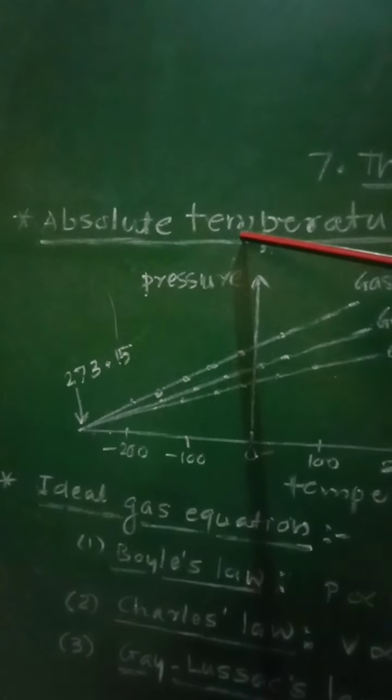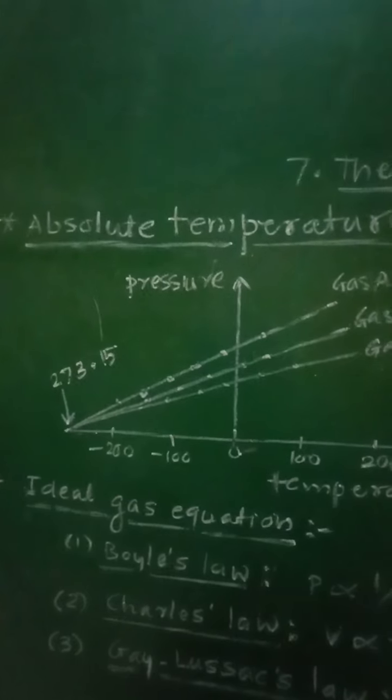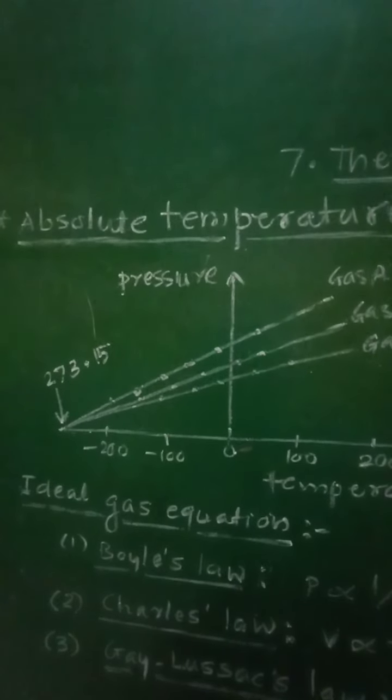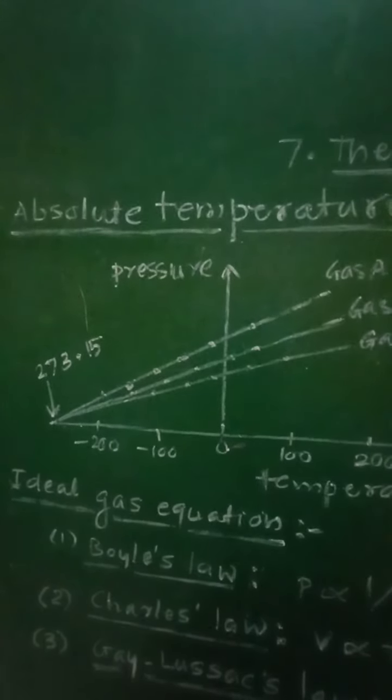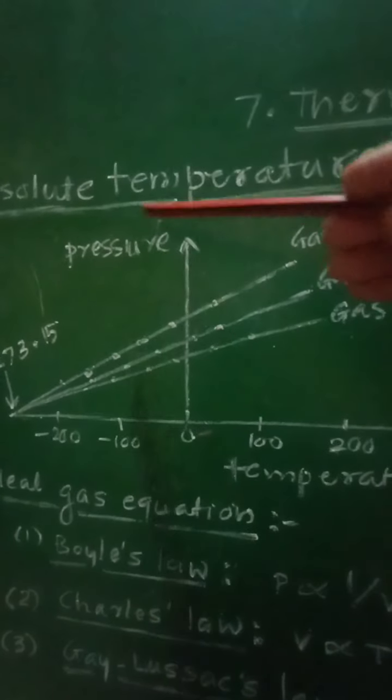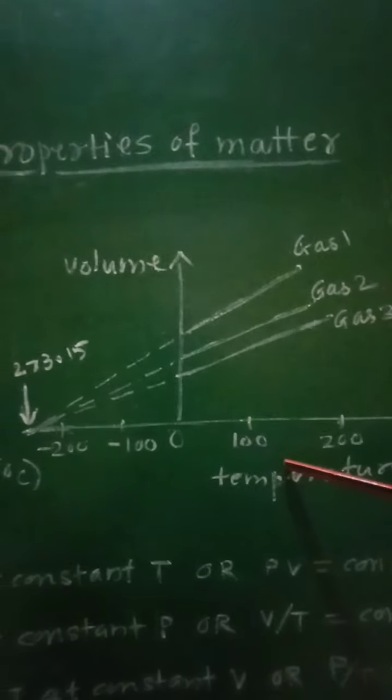In order to explain this term absolute temperature, let us consider the graphs of pressure against temperature and volume against temperature.